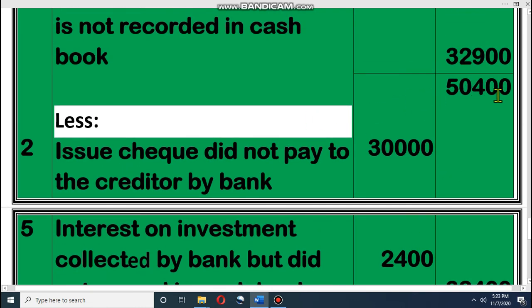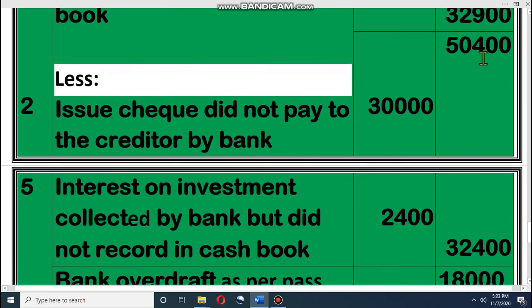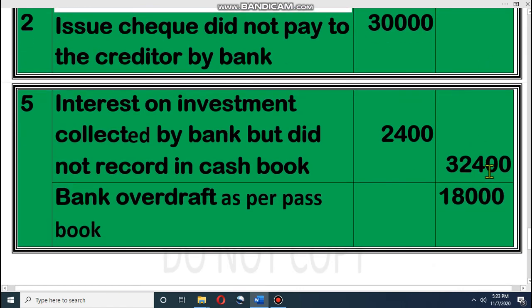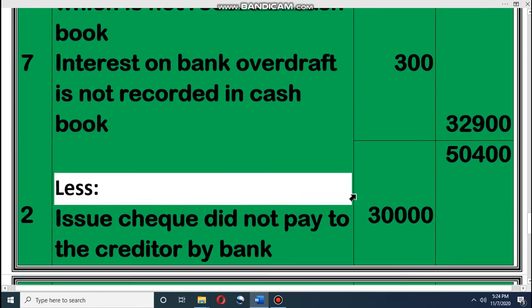Total addition 50,400. So 50,400 minus 32,400 means bank overdraft as per passbook is 18,000. Bank overdraft as per passbook is 18,000. Dear student, very easy one.